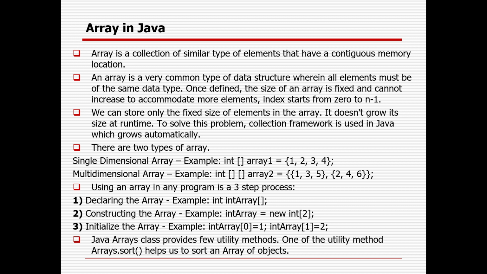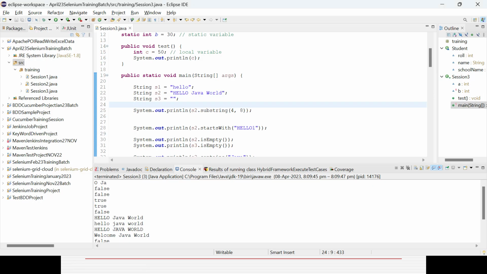There are two types of array. One is single dimensional, meaning only one dimension, and the other is multi-dimensional, meaning an m cross n matrix. There are two ways: I can directly define the array, otherwise I can go with a three-step process as well. I can declare the array, construct the array, and initialize the array. I will show you how to deal with two types of array, maybe string or integer. So in the single dimensional array, I will go with the three-step process: declare, construct, and then initialize. First, let's comment out this code.